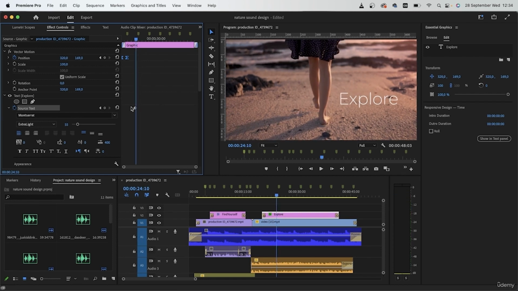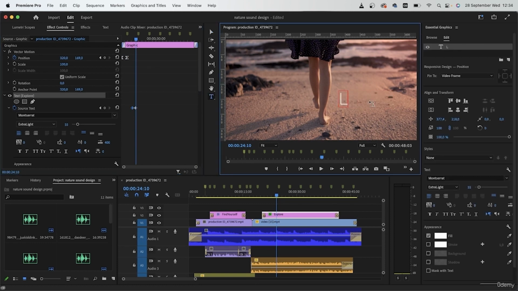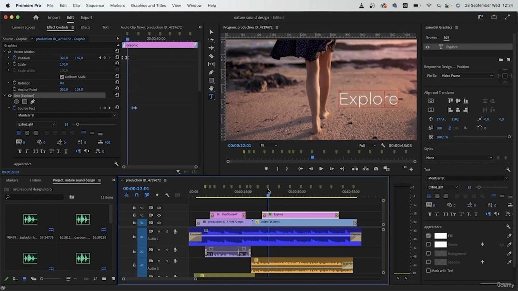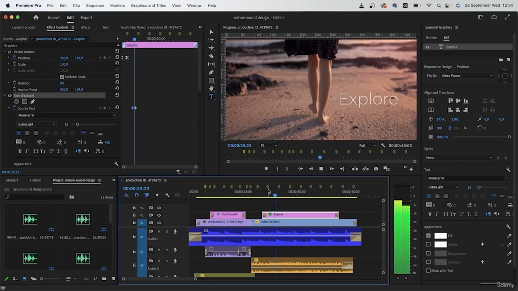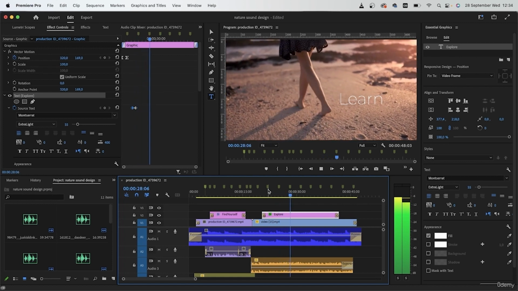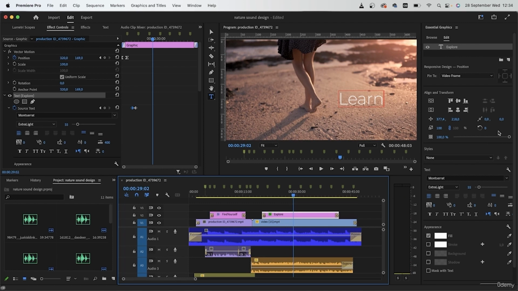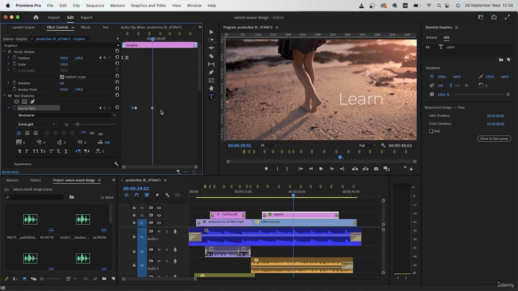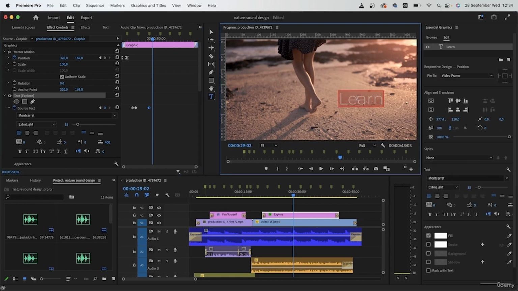Right on this beat, I'm going to make another text appear. Let's double click. Another keyframe here. Pull it back so that it stays on learn in between these two keyframes, and then put in your third text.